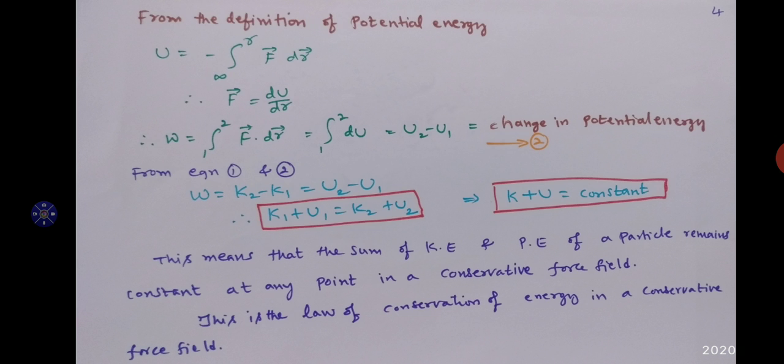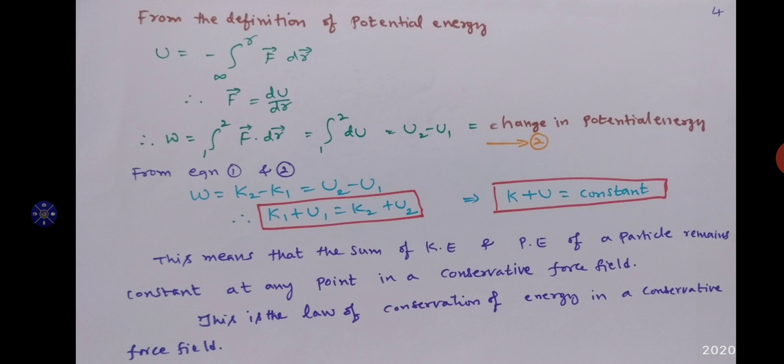So generally K plus U is always a constant. This means that the sum of kinetic energy and potential energy of a particle remains constant at any point in a conservative force field. In a conservative force field, if you calculate the kinetic energy and potential energy at a point, the sum is always a constant.